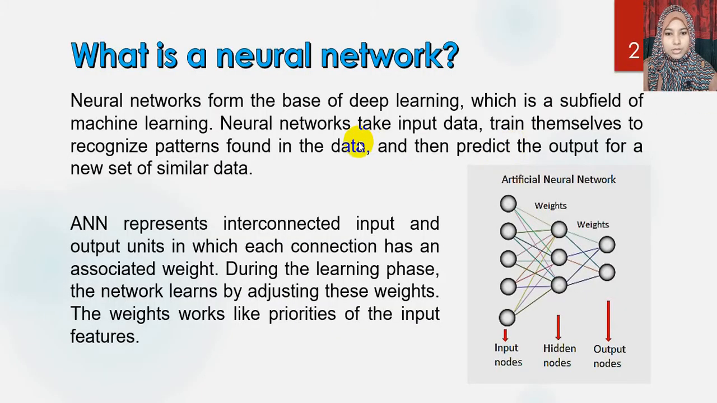So what is a neural network? A neural network is the base of deep learning, which is a subfield of machine learning. Neural networks take input data, train themselves to recognize the pattern found in the data, and then predict the output for a similar new set of data.